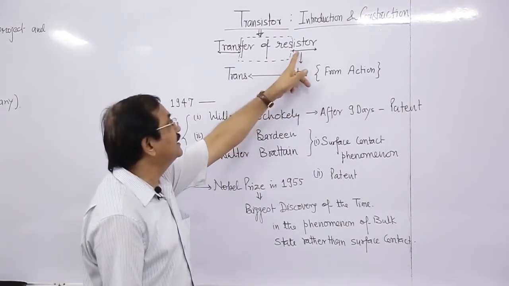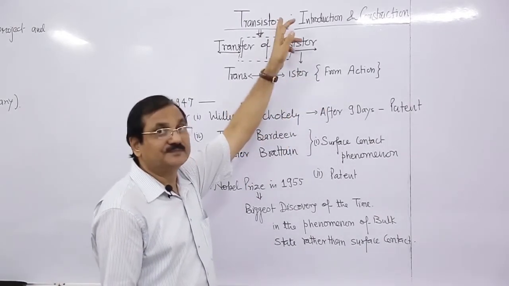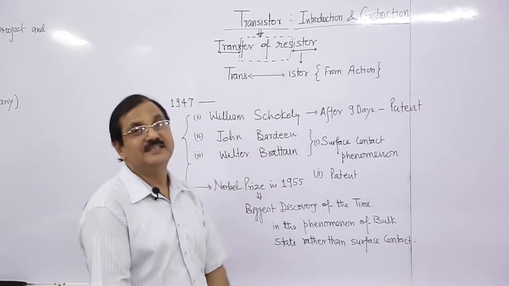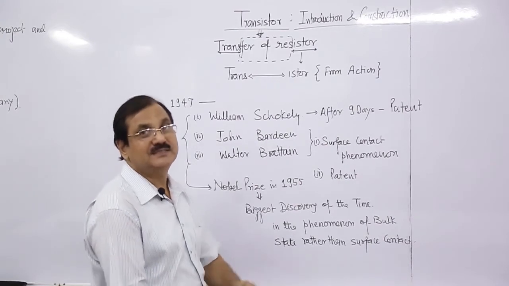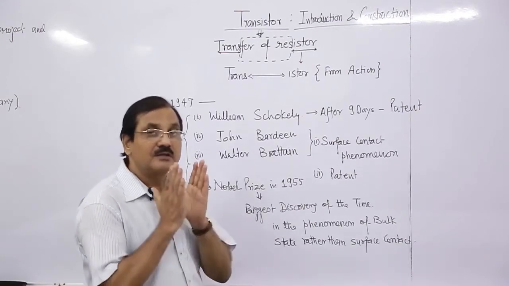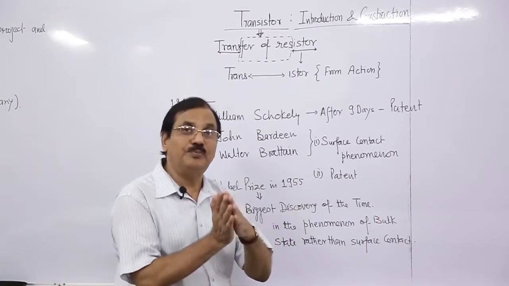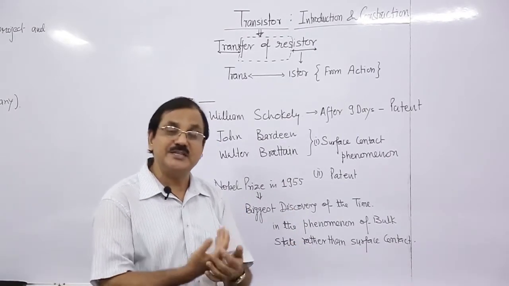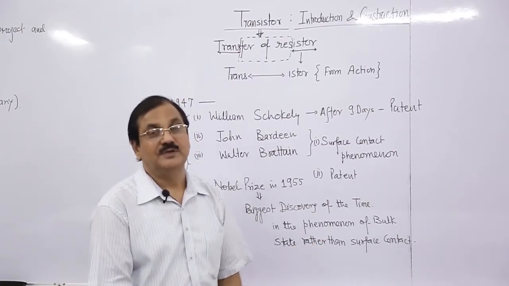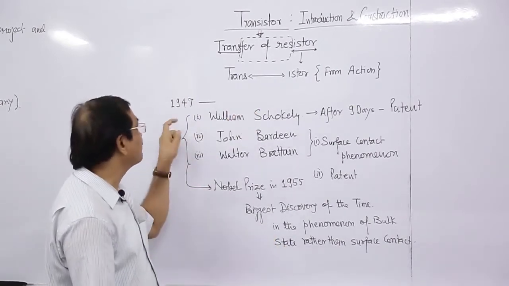So the word transistor comes from the action of the device. Today in this part we will discuss the introduction and construction of the transistor. Transfer of resistance from where? From input to output. If output resistance is large, then the potential drop, that is IR, if R is large, then the potential drop across the output will be large. So, this one is the transistor.